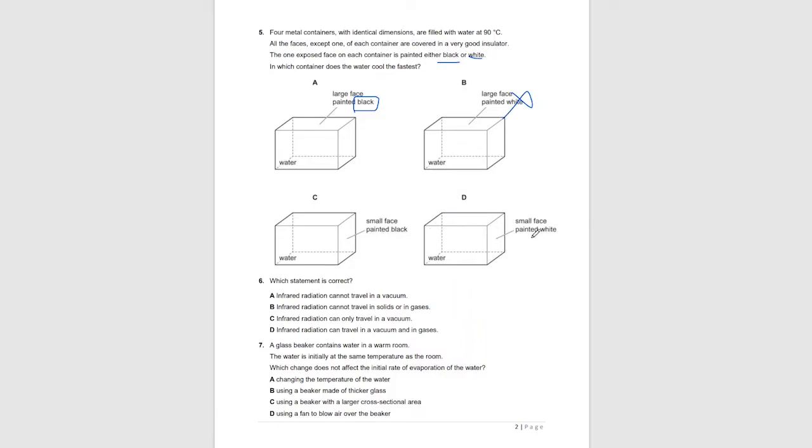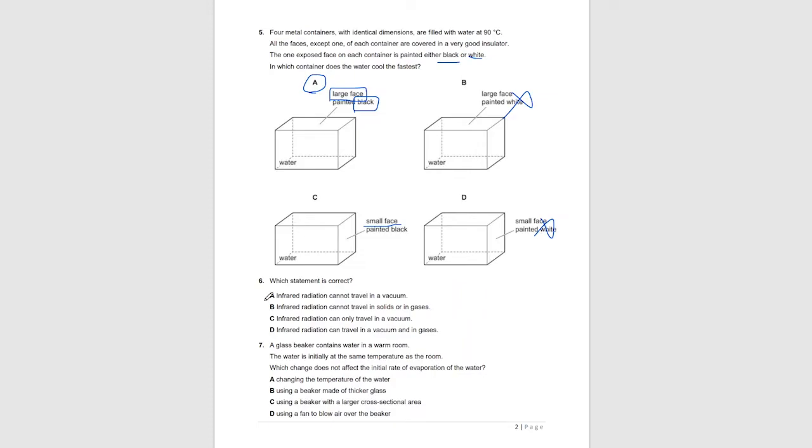So black ones are the ones that will get cooled the fastest, and the options are a small face painted black and a large face painted black. Our large face painted black will have a larger surface area. So the larger the surface area, the more heat is lost by radiation. So the answer is A. Because if the face is small, the surface area will be small and less heat will be radiated from a small surface.